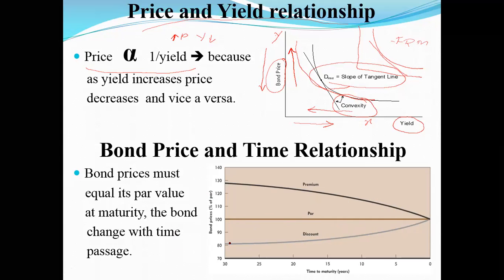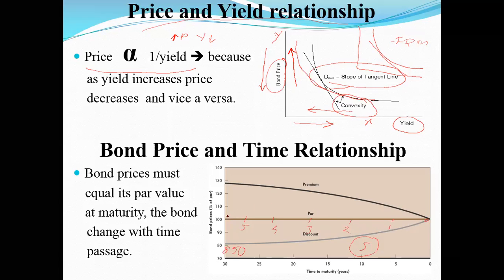In the previous example, we had a bond which I had purchased for 850 rupees. It means that I had 5 years for the bond to mature. In these 5 years, after every successive year that passes by, this is the fifth year, fourth year, third year, second year, first year, and 0th year.